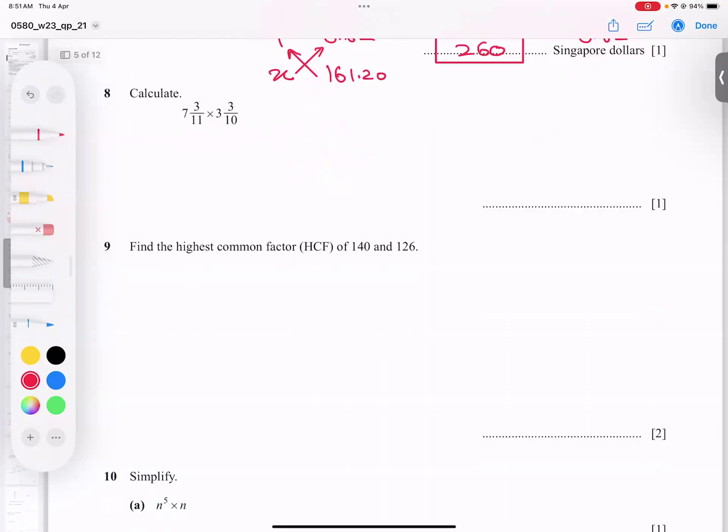Question number 8. Calculate. You can put it in the calculator because he did not say workout. So you can put it directly in the calculator, or 11 will multiply 7, it becomes 77, and 3 added, so 77 plus 3, I get 80. And 10 to the 30 and plus 3, 33. Now I think it's easy for you to just type in the calculator.